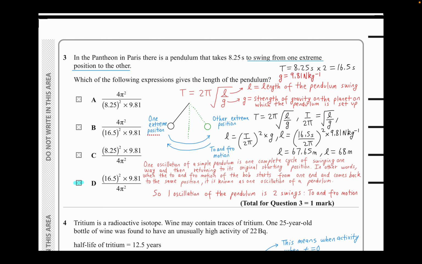So what I've done here is I've just rearranged the formula, as you guys can see, and then you just substitute all the values in. That's what I've done here. Substitute time, 16.5, divided by 2 pi, squared, multiplied by G, which is 9.81. That should give you your length, which is 68 meters.